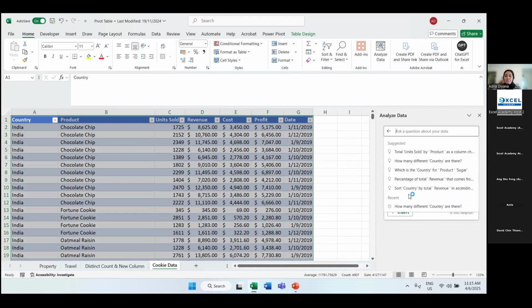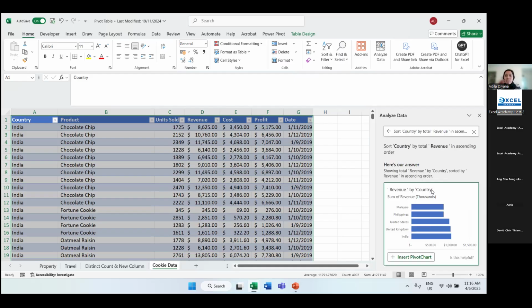Here, we want to sort country by total revenue in ascending order. So for each country, number one, how much is their total revenue, how much sales the country managed to make, in ascending order. Descending is when you go from highest to lowest, it goes down. Ascending means menaik, so from low to high. So if I put here, sort country by total revenue in ascending order,